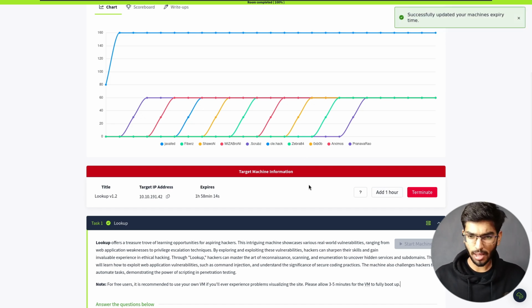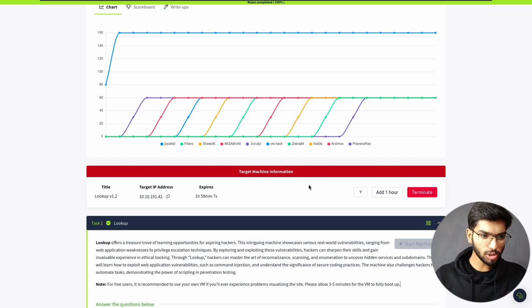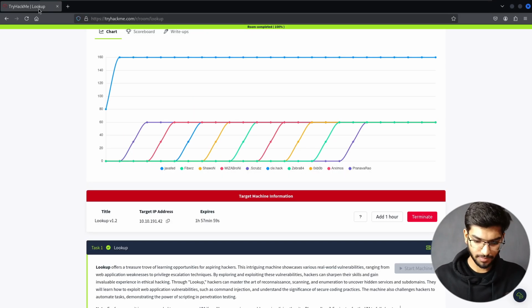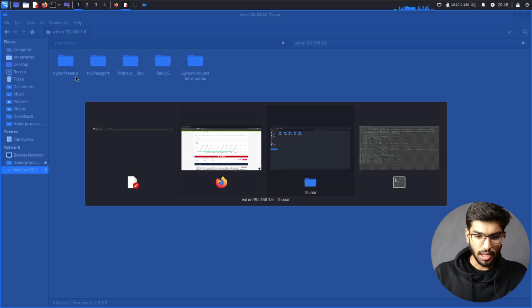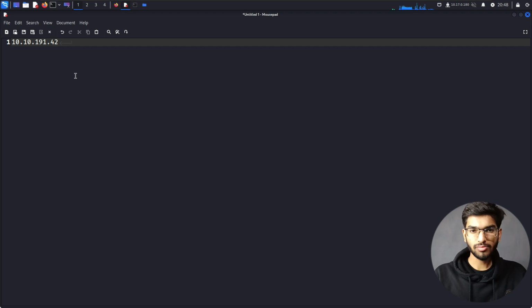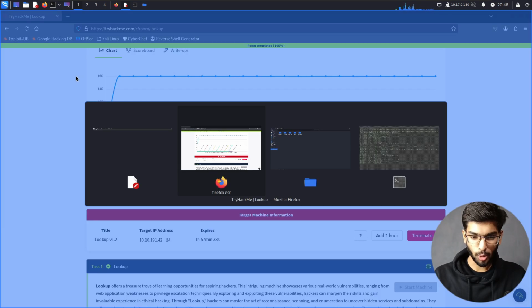Hopefully we don't need this much time, but just in case, I don't want to spoil the flow of the walkthrough. Let me also make notes in parallel, so I'll open up a text editor and paste in the IP address. Let me zoom in on this. I already made my notes, so I don't need it. I will go with the flow.